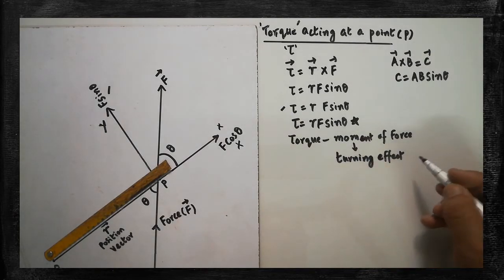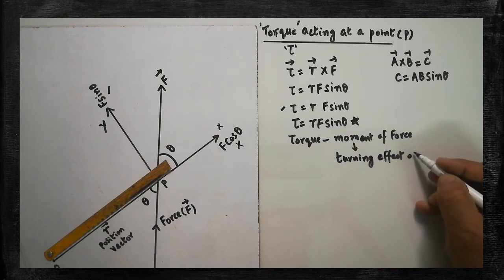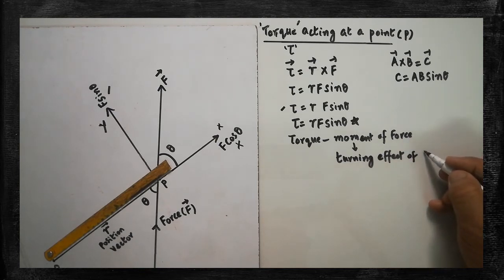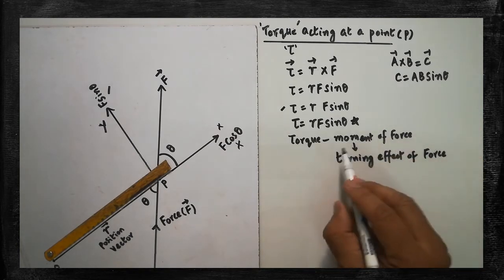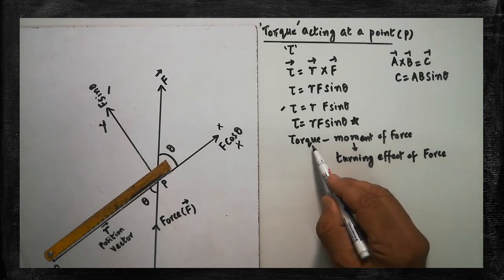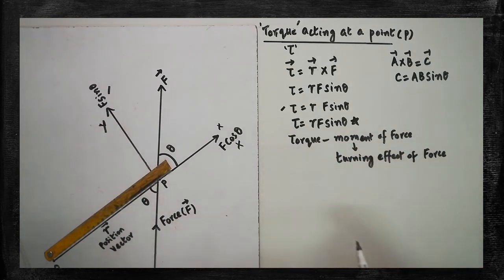Moment means turning effect. The turning effect is created by which one? A single force. So it should be called the turning effect of the force. Turning effect of the force is simply called moment of force. That moment of force is shortly called torque. Make a note. What is turning effect?